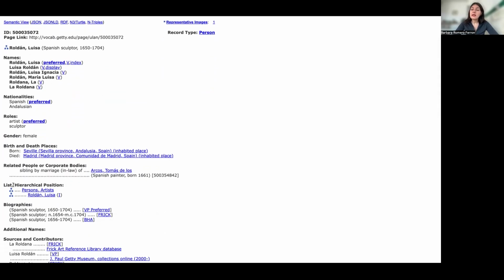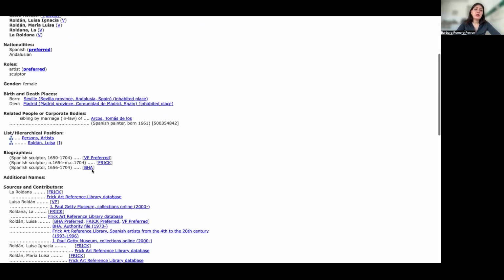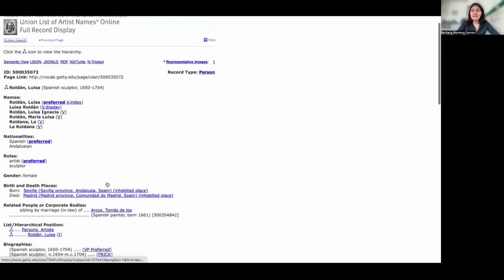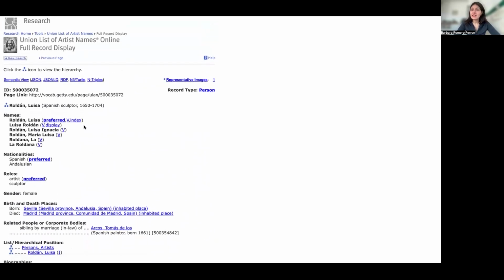and then where and when they were born and died. Interesting too is that ULAN also works as a relational concept, which makes so much sense and is super useful because you can see who other people this person relates to. As we grow the vocabulary, we will have more connections. In this case, we have sibling by marriage, in-law, and it's Tomás de los Arcos. Interesting too that you can see different biographies and links to other vocabularies and other resources, like for example the free collection. So ULAN has many different artists and people collected in this database.